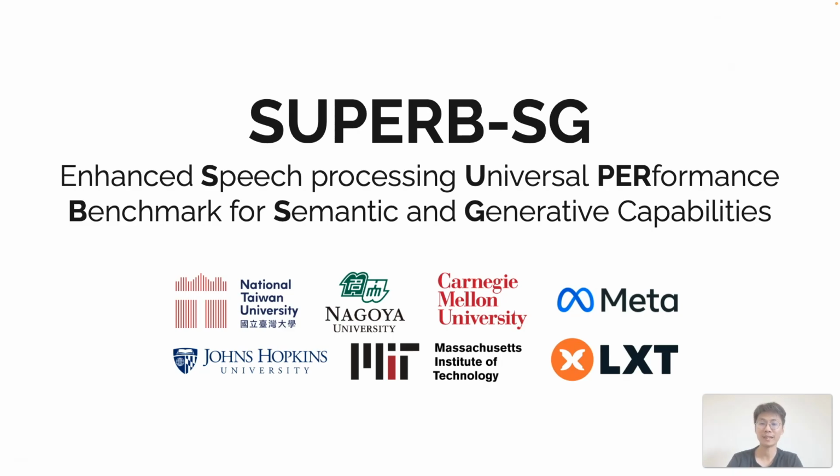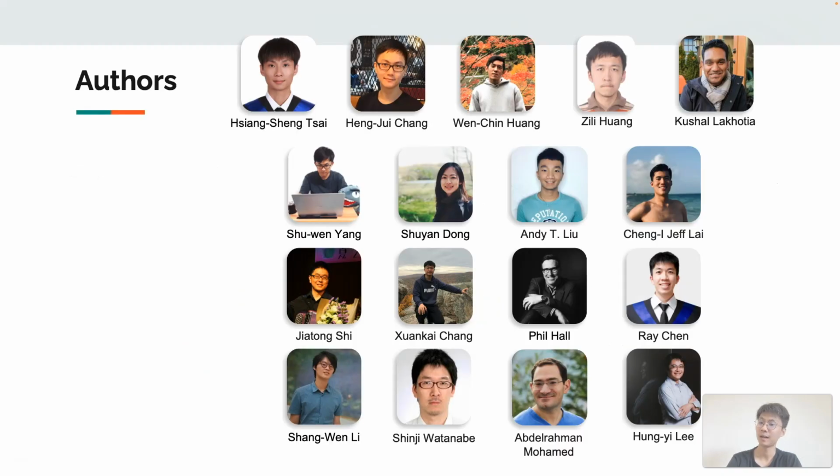Today I'm going to present a paper titled SUPERB-SG: Enhanced Speech Processing Universal Performance Benchmark for Semantic and Generative Capabilities. This work is done by several members from different institutions.